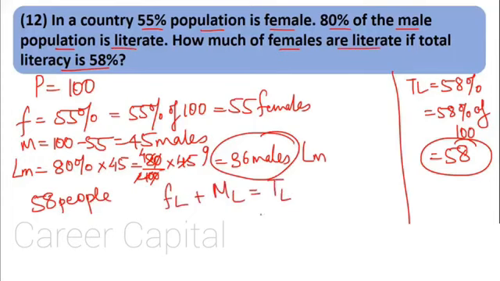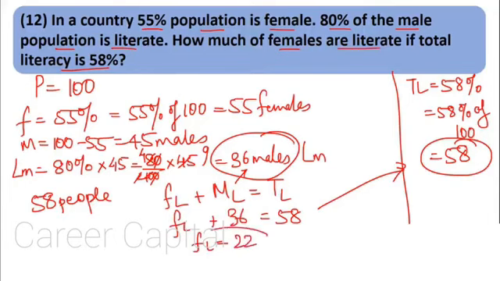We know the total literate population of the country is 58, we have just calculated it, right? We know the male literate population of the country is 36. So what is the female literate population of the country? It is 58 minus 36, 22. So 22 females out of 55 females are literate.